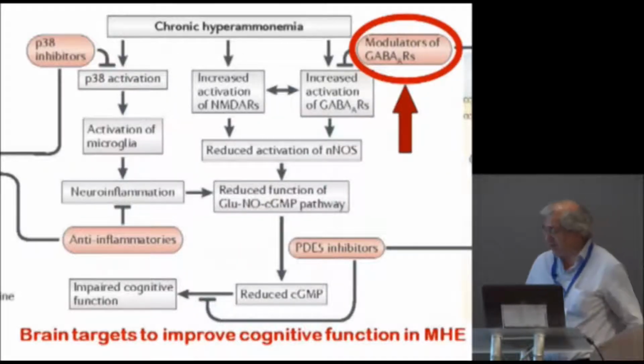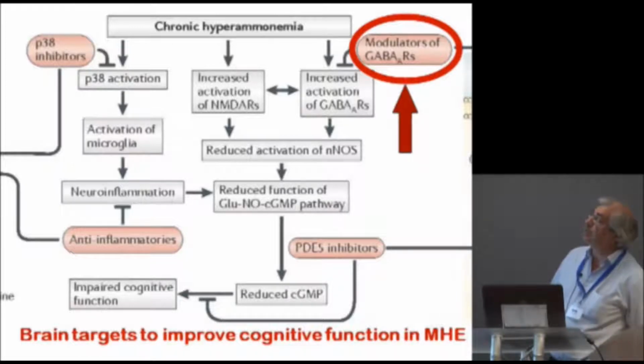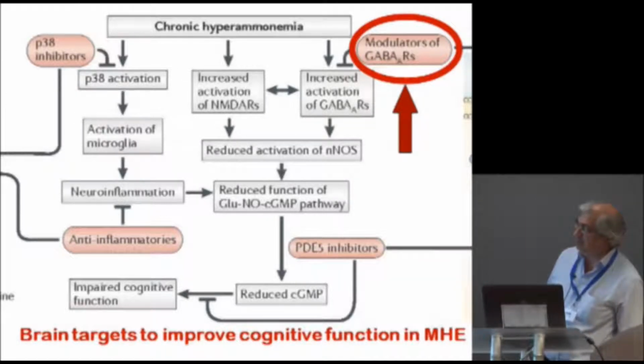Therefore, in summary, the results show that chronic hyperammonemia leads to increased activation of MAP kinase p38, activation of microglia, neuroinflammation, increased activation of NMDA receptors and of GABA-A receptors, which I believe have an interplay in this. We are trying to understand it. And all of this leads to reduced function of the glutamate-nitric oxide-cyclic GMP pathway, leading to reduced formation of cyclic GMP, which impairs cognitive function. And we can restore these levels of cyclic GMP by different mechanisms acting on these steps.